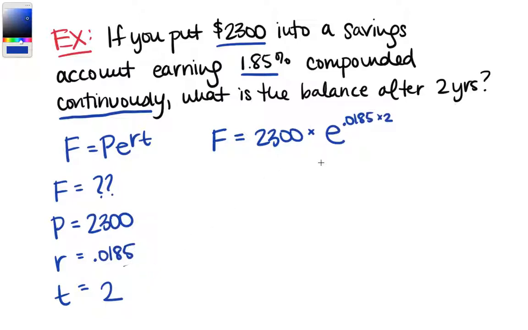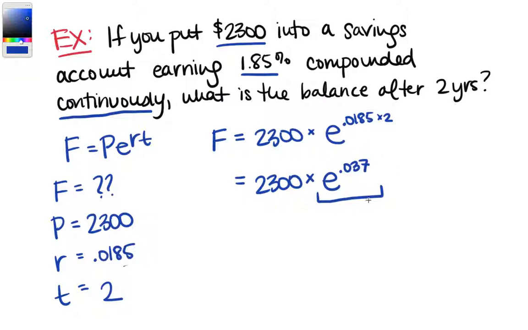0.0185 times 2. Well, we always want to start inside out. Okay, so interior, as far as we can go, is that 0.0185 times 2, which is 0.037. So what you're going to do on the calculator to compute this, you're going to compute this part first with the exponent e to the 0.037 using your e key on the calculator.